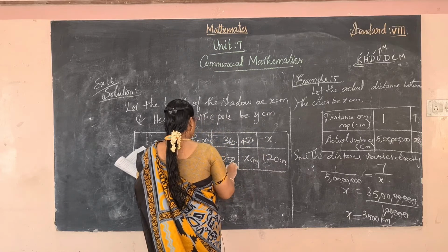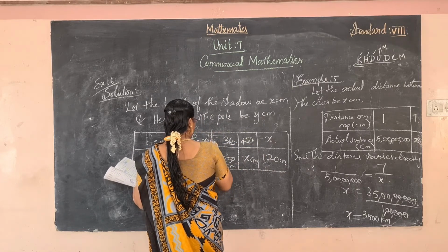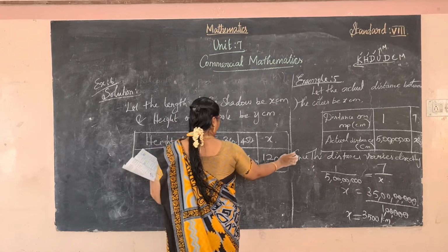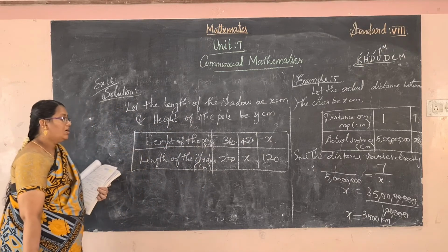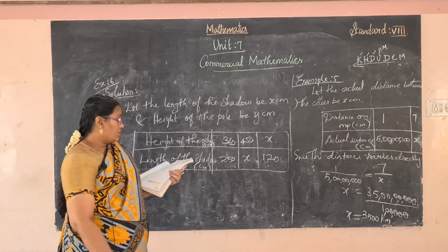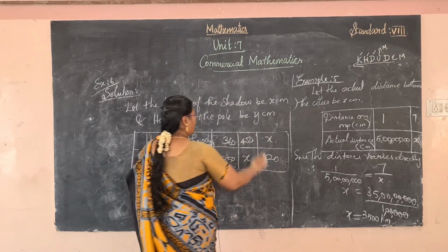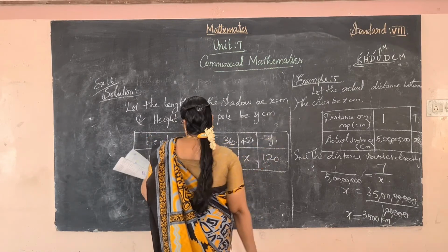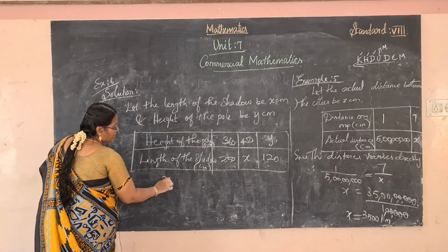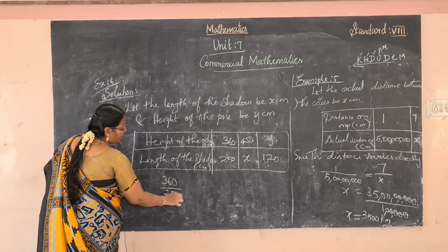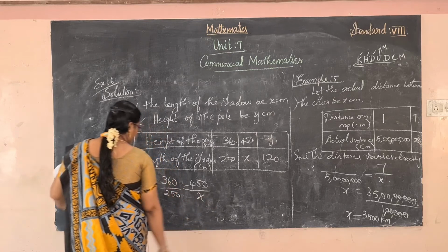All in the unit centimeter. Okay, you will write general here, centimeter. Commonly write within a bracket centimeter. Okay, these data are given. So first simplify these two quantities. After simplify these two quantities, you have considered y. Okay, right. Simplify 360 by 250 is equal to 450 by x.